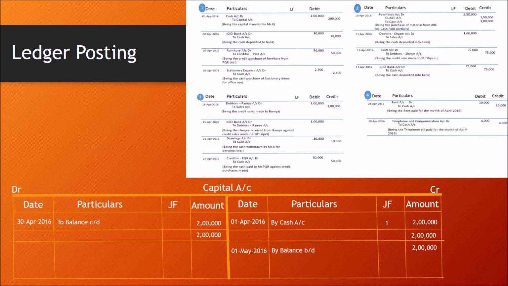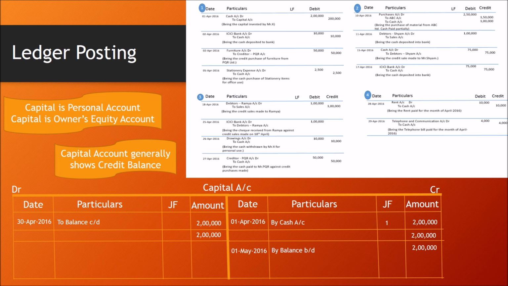End of the month, we have to do carry down, and beginning of the month, we have to bring it down and then start recording next month's transactions. Feature of capital account: capital account is a personal account and owner's equity account. Capital account generally shows credit balance.